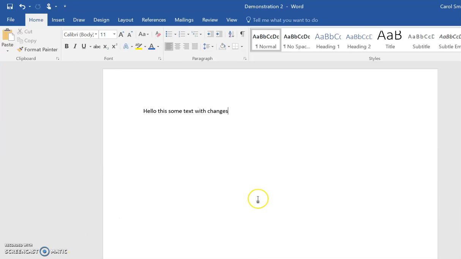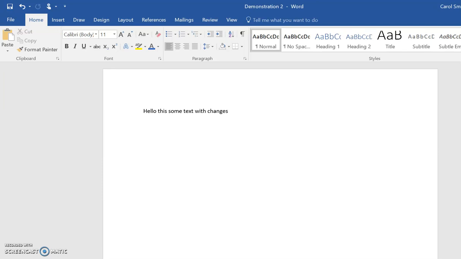So to summarise, the first time you save a new document that doesn't have a name, it doesn't matter whether you click Save or Save As. You will always get the Save As dialog box so that you can tell the computer what you want to call the document and where you want to save it. After that, if you just want to save the changes, just click on Save. You won't see anything happen because the computer knows where to save your document and it knows what it's called. So Save As now means save as something else or somewhere else.